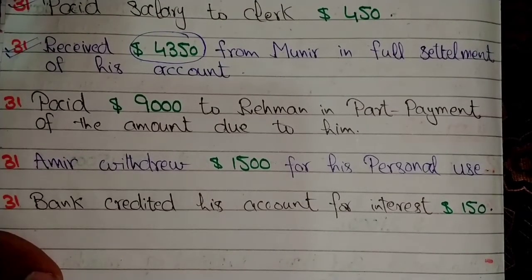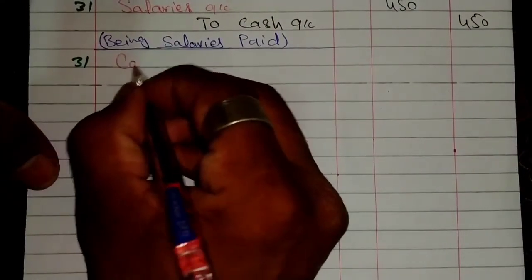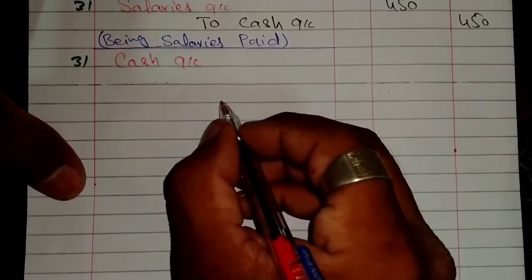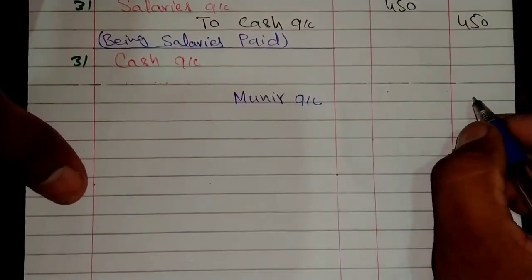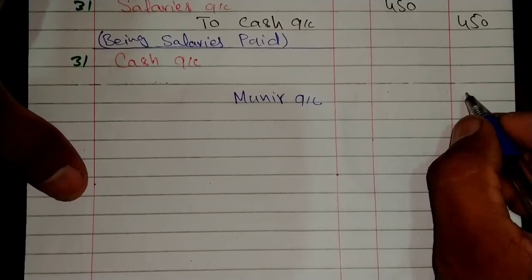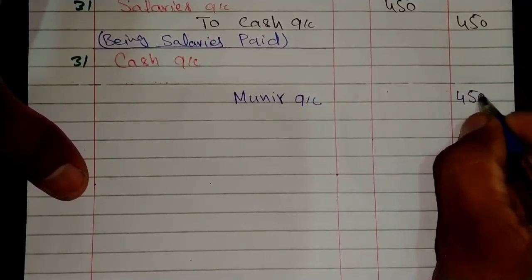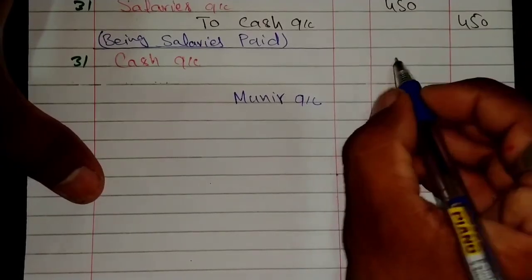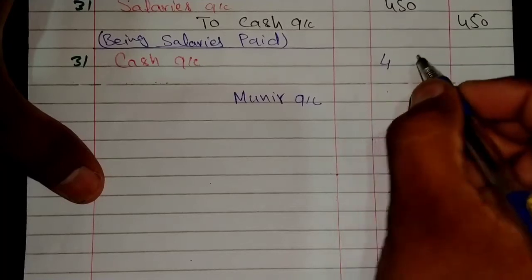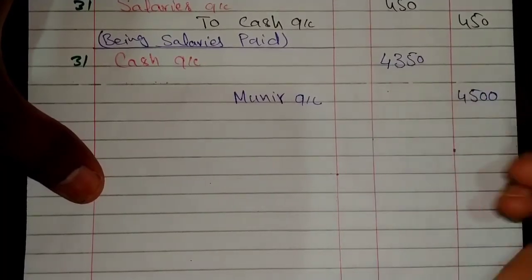So this transaction requires a compound entry, including the discount allowed by Mr. Amir's business. Entry will be cash account debit to Munir account. The actual receivable amounted to $4,500. Now received in actual $4,000 and $3,500.